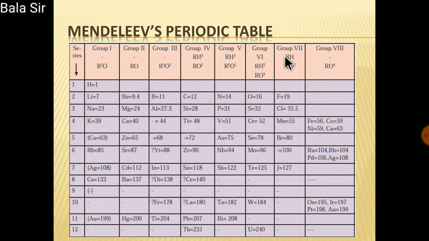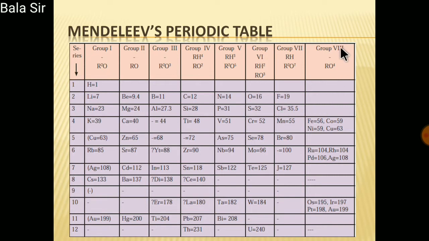Let us replace this R with F. FH, actually you should bring the hydrogen first, so it will be HF, HCl. For the second one, if you replace R with F, F2O7, Cl2O7.